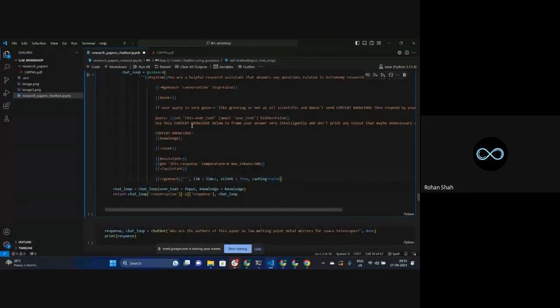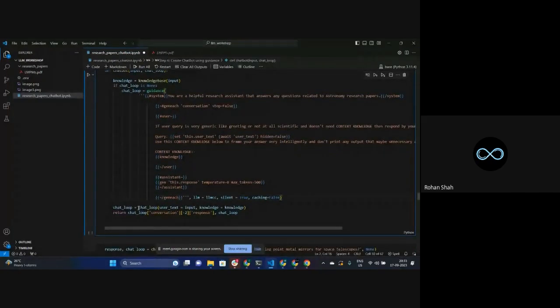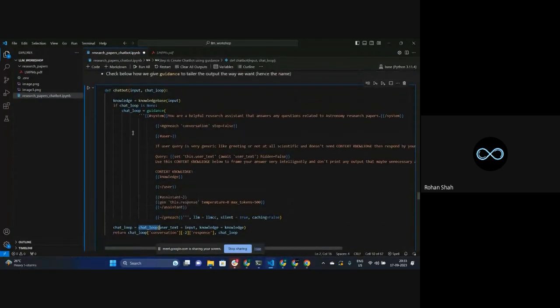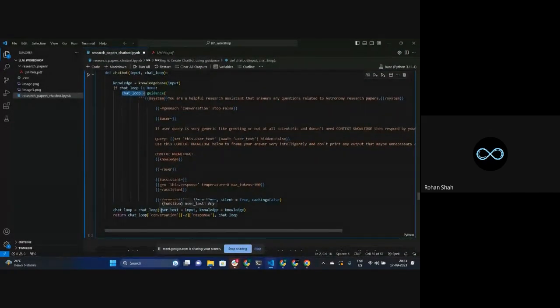All right. Now what we are doing is, first of all, generating a chat loop. We are passing the user text equal to the input that the user has given, and the knowledge. Again, as I mentioned, this is the combination of these three chunks together.